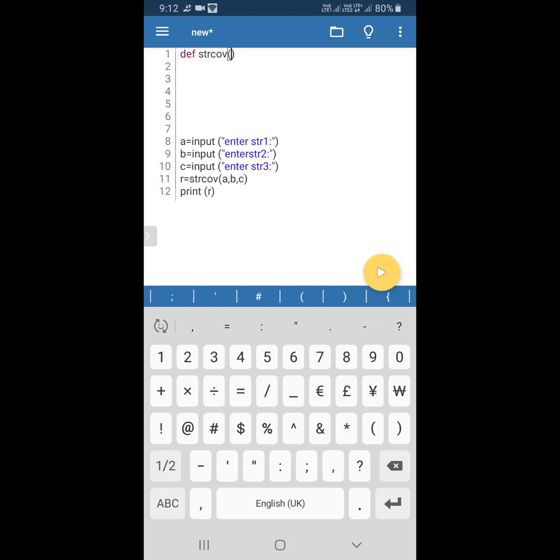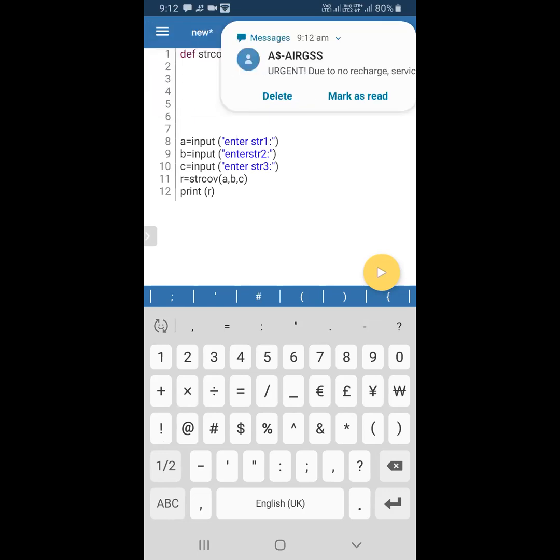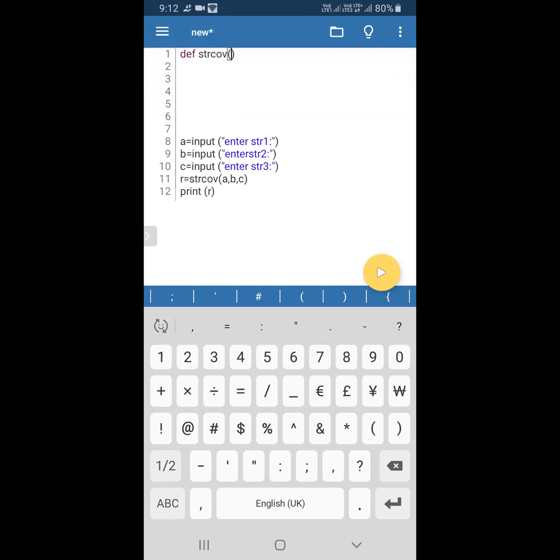What type of arguments are these? Yesterday, and two days back, we saw three types of arguments: positional argument, default argument, and one more, named argument. So these three, a, b and c, are called what type of argument? Whether it is positional argument or named argument? Positional or named?